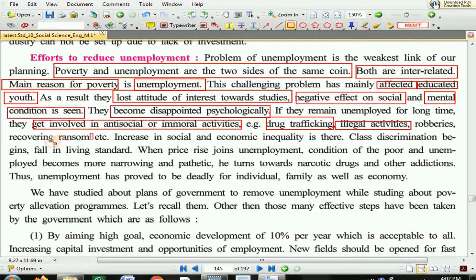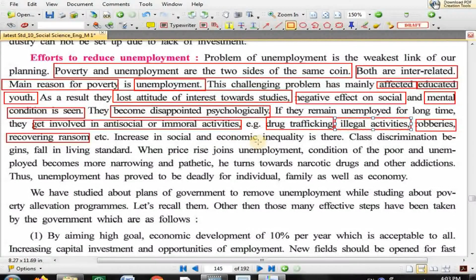Now, recovering ransom means what? Recovering ransom means kidnapping somebody and asking for money. That is called recovering ransom. Robberies, I hope you are aware, means to rob someone. Illegal activities are all kinds of illegal criminal jobs. Drug trafficking means transferring drugs and other products which are not allowed legally.